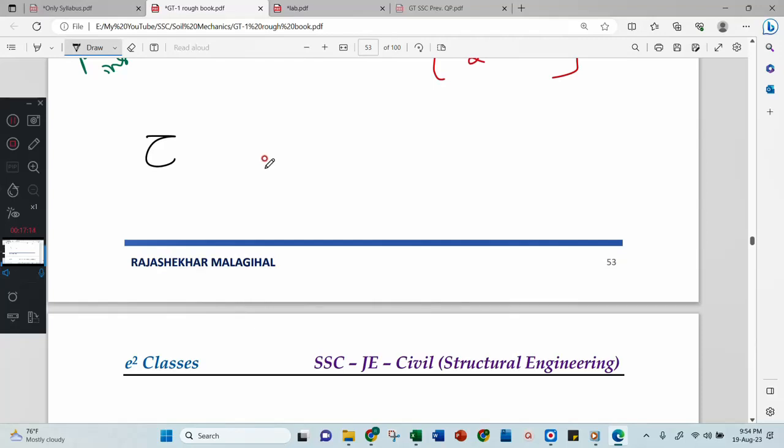Now look at here. In the first chapter, I was explaining the properties. Just remember properties of the soil. In the properties of the soil, we have two types: index properties and engineering properties. In index properties, I explained many, and after that, index properties of fine grained soil. That list was very big. In that list, you have got one sensitivity of the soil.